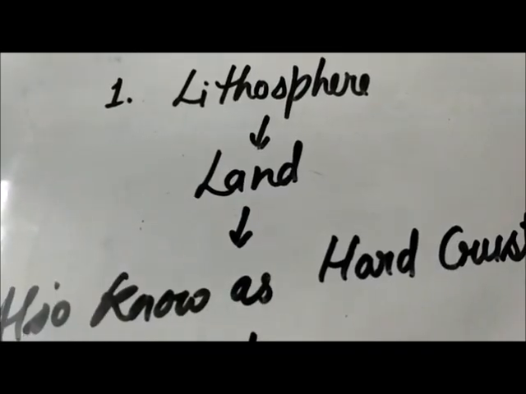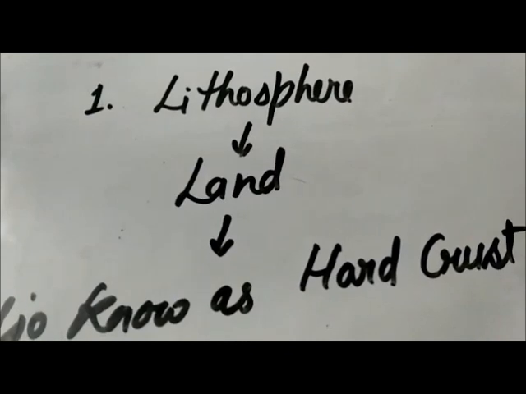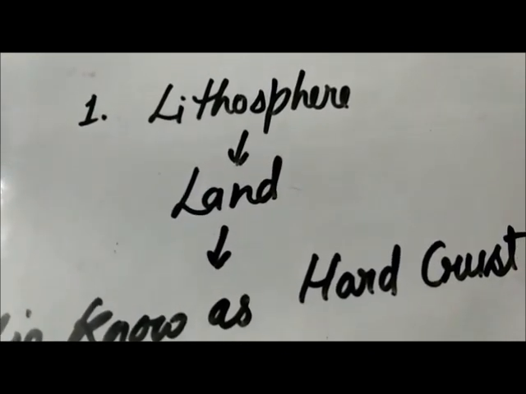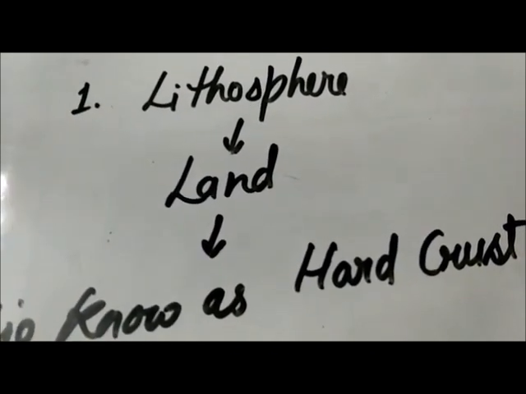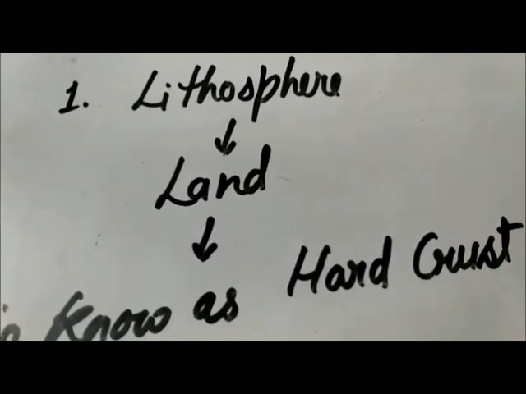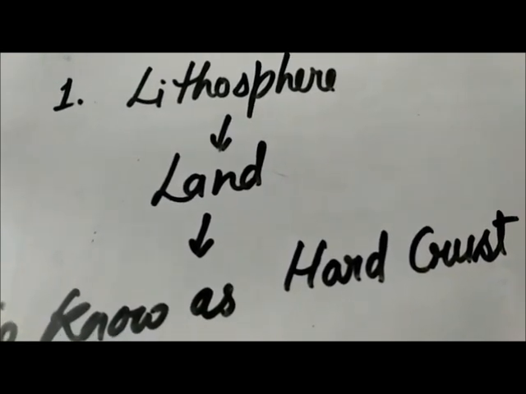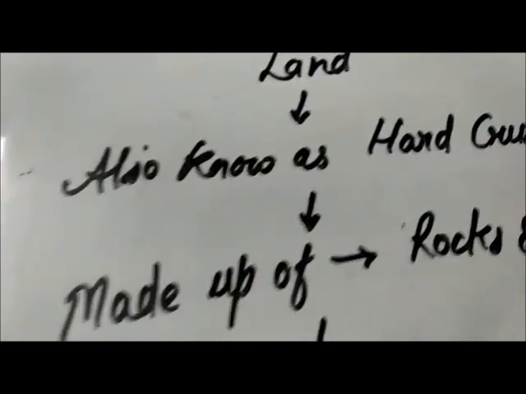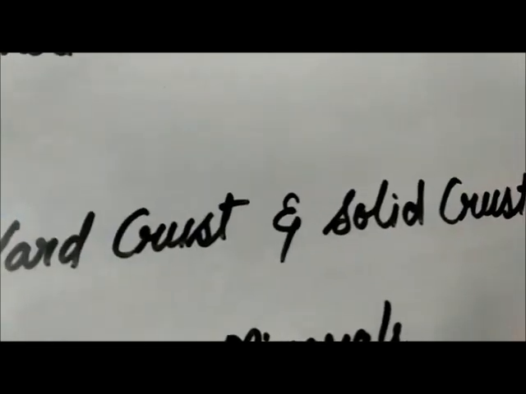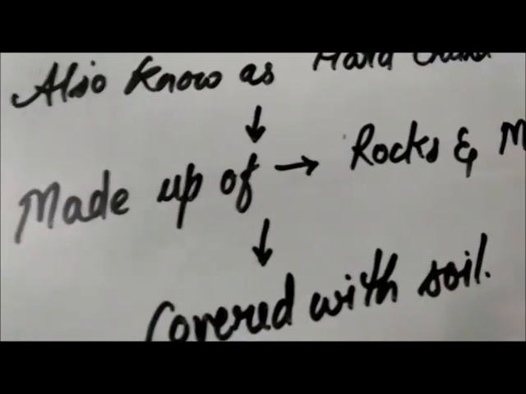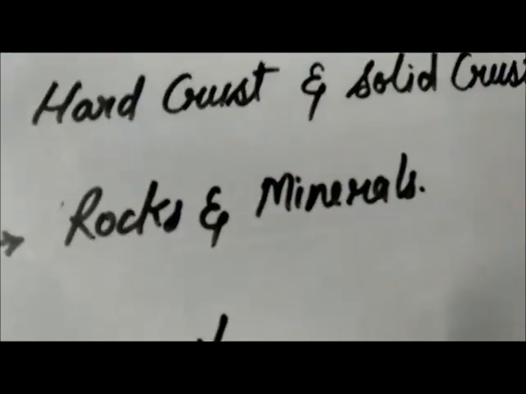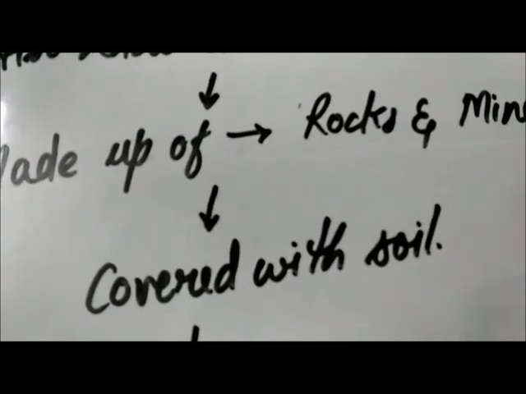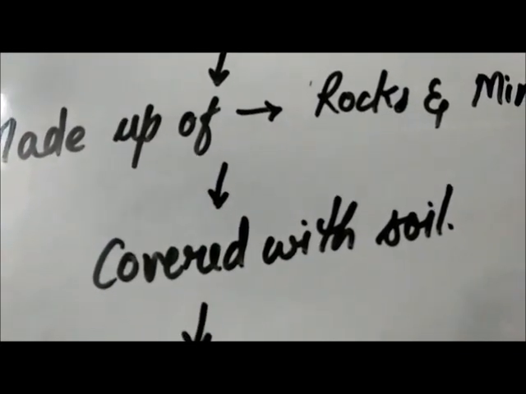We will start with our first division, that is lithosphere. Lithosphere is the study of land, or we can say landforms present on the topmost layer of the earth. It is also known as hard crust or solid crust, and it is made up of rocks and minerals. It is covered with soil.